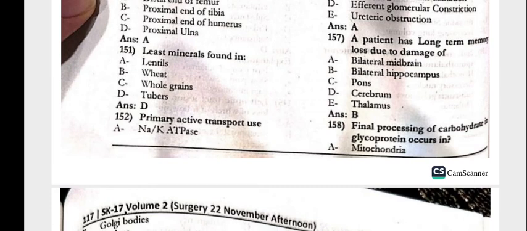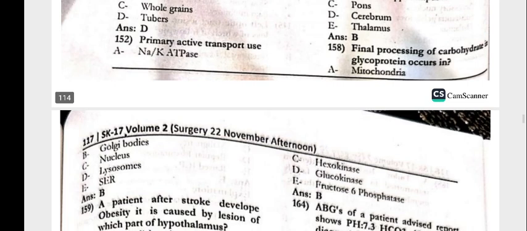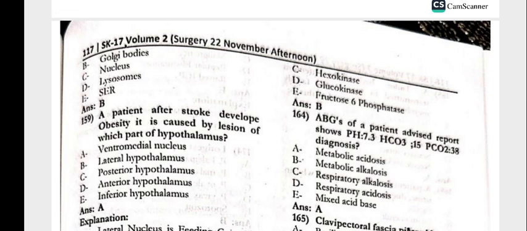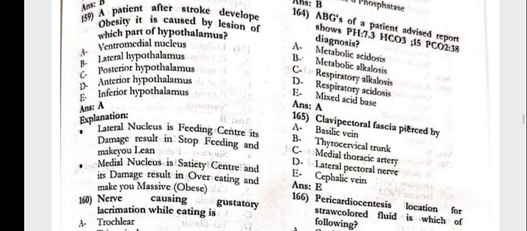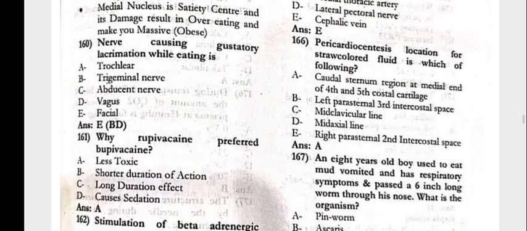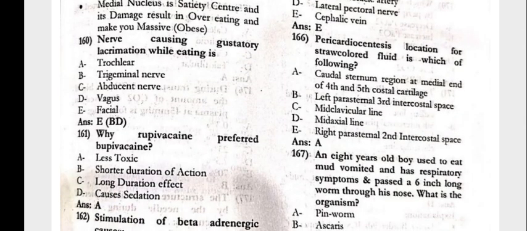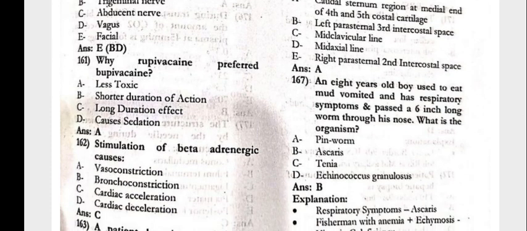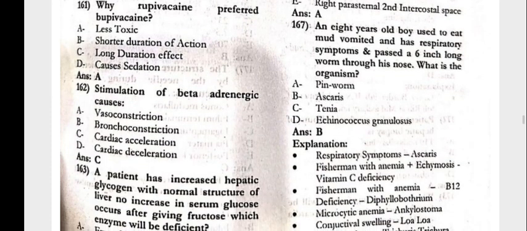157, the patient has long-term memory loss due to damage of the bilateral hippocampus. Final processing of the carbohydrate in the glycoprotein occurs in the Golgi bodies. The patient after stroke develops obesity. It is caused by the lesion of which part of the hypothalamus? That is the ventromedial nucleus. 160, the nerve causing gustatory lacrimation while eating is the facial nerve, while ropivacaine is preferred over bupivacaine because it's less toxic.